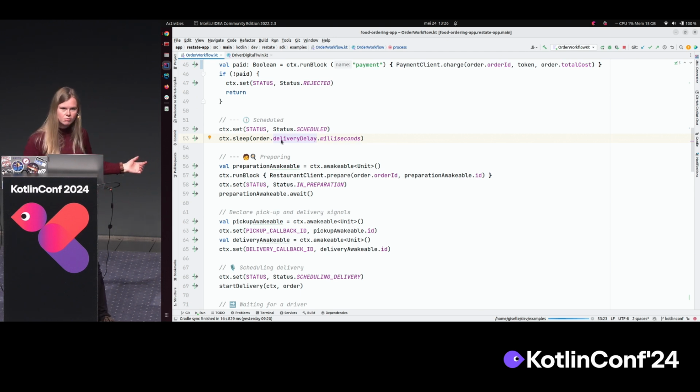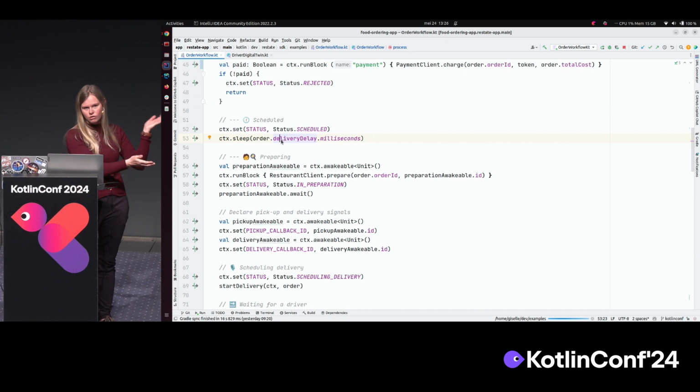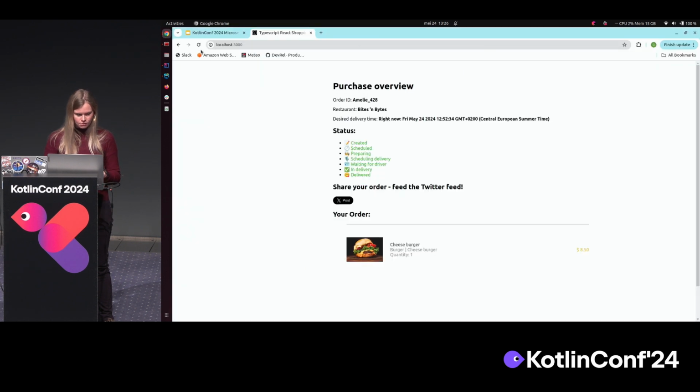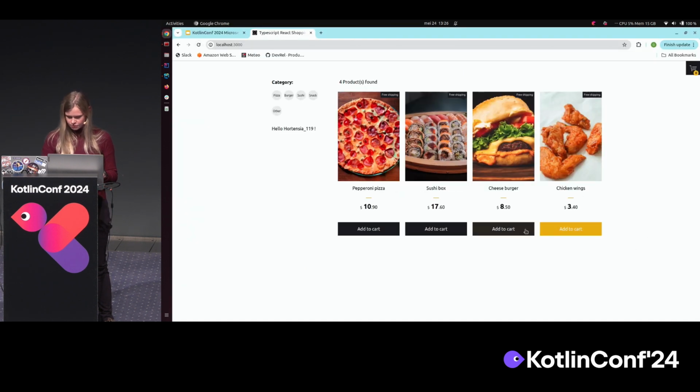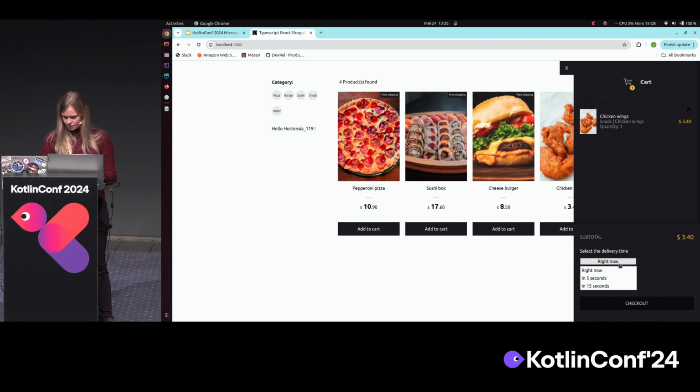And if crashes happen in the meantime, it doesn't matter because we just recover from the log. And if no crashes happen, then Restate will see, okay, it's 7 o'clock, I have a timer here that I need to fire, and it will invoke the service again. So let's try this out. We can order something for a bit later, for example, chicken wings in 15 seconds.